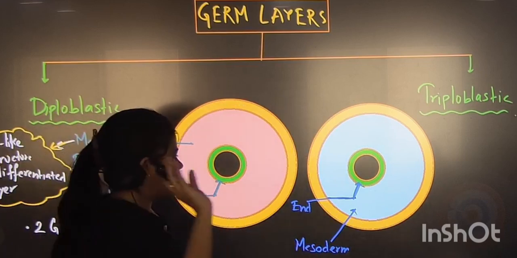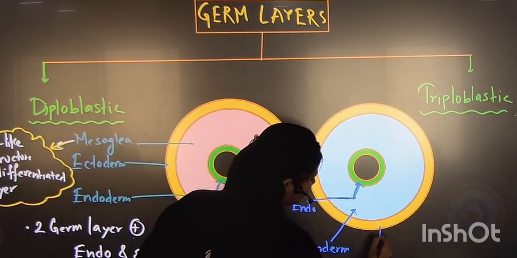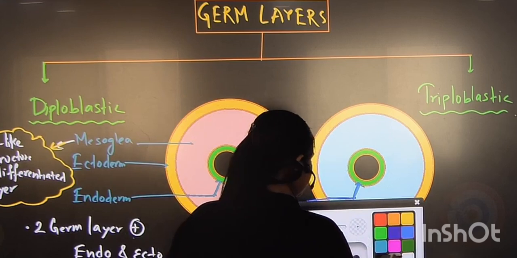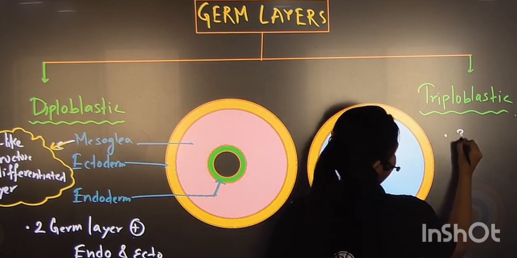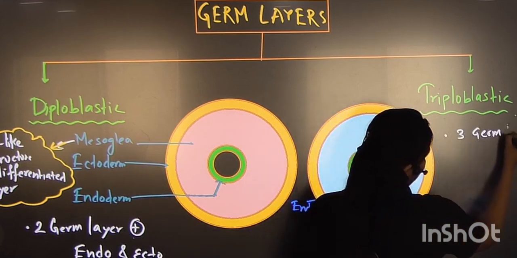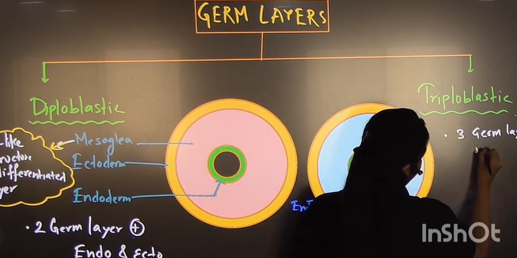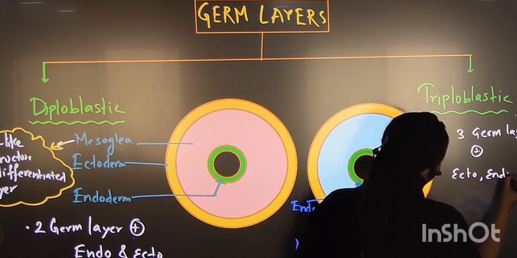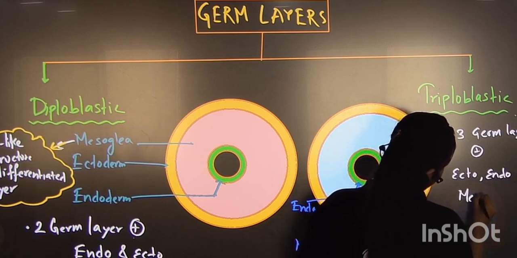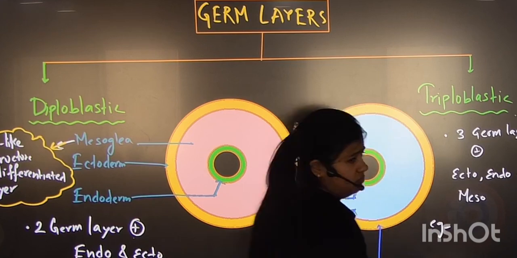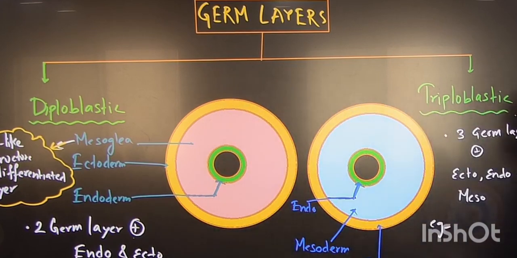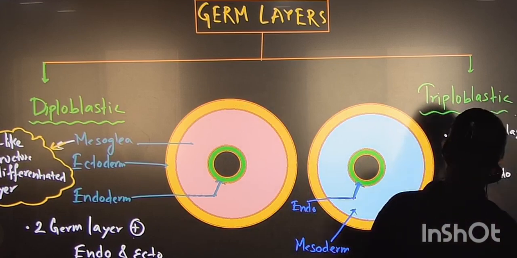You can form the sentences like that. Understood, students? So here three germ layers are present, that is ecto, meso, endo. And what will be the group of organisms that will cover this? Very good.